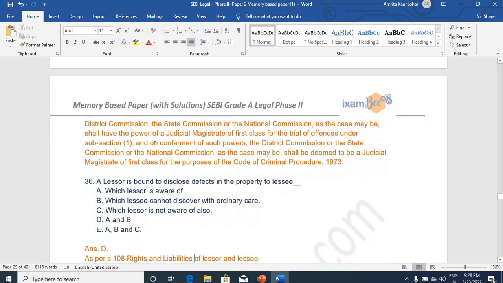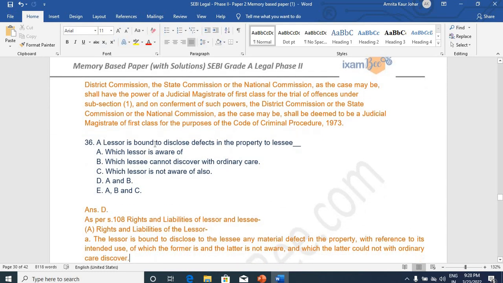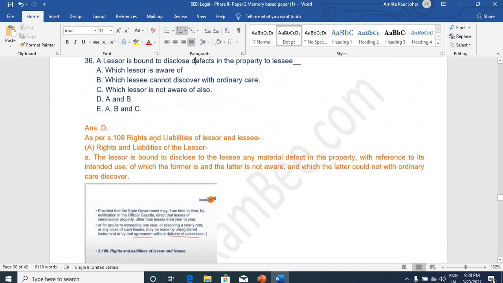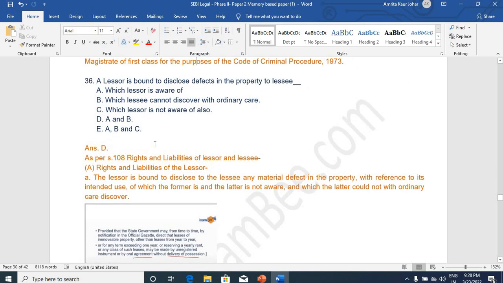Leaser is bound to disclose defects in the property to the lessee. So what is this? You have to continue the statement, and the correct option is D, A and B, which leaser is aware of and which lessee cannot discover with ordinary care. Both these things are going to contribute correctly to the incomplete statement provided in the section. Section 108 of TP Act provides for this, and this was also pointed out as an important topic by ixamBee team, concerned faculty.